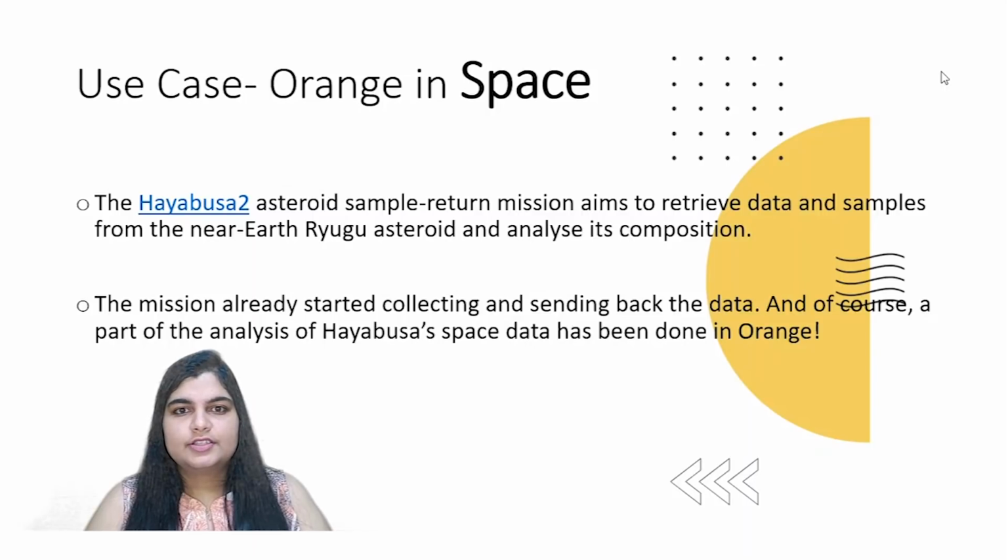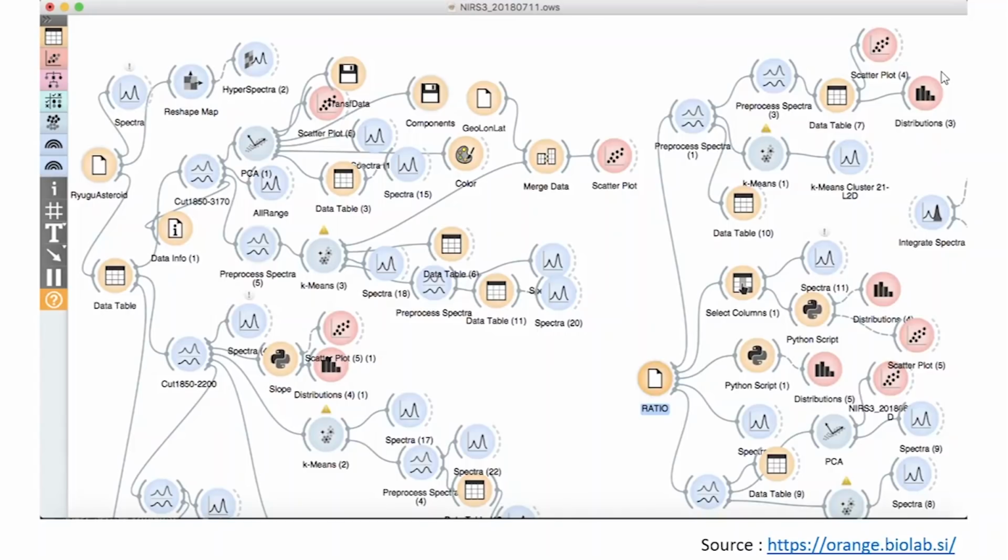Now, an interesting use case of Orange that I'd like to share with you is how Orange is being used in space. So the Hayabusa 2 asteroid sample return mission wants to analyze the composition of asteroids that are there. And the mission is using a number of things, including Orange, in order to understand the composition of the asteroid. Let me show you what a small Orange workflow looks like in the case of the asteroid composition sampling. Yeah, it looks complex, but if you look at it a little bit, you'll see that